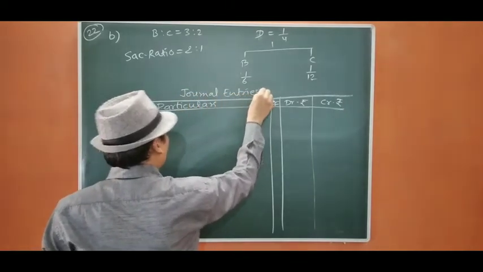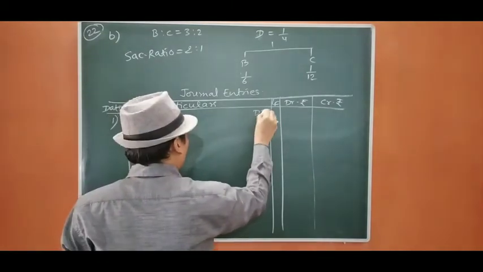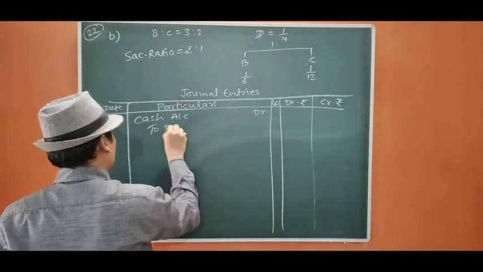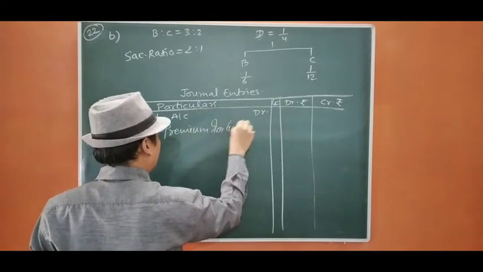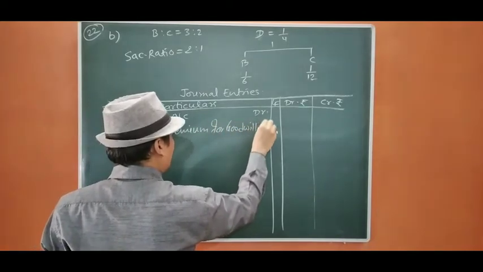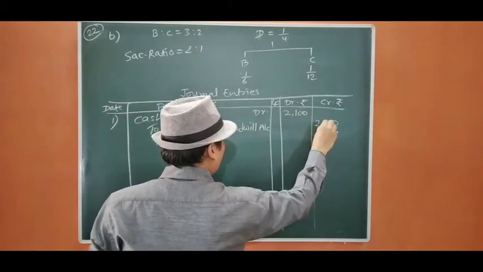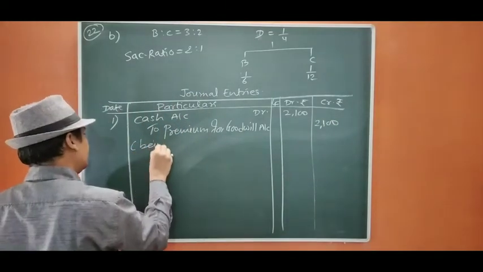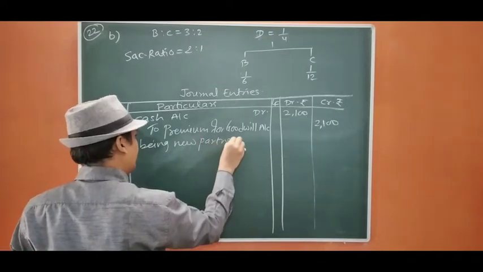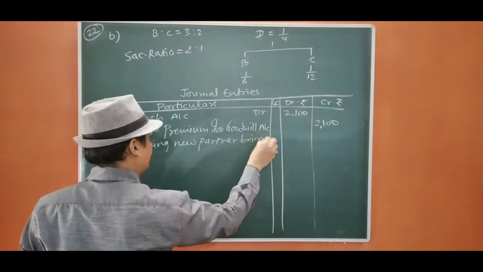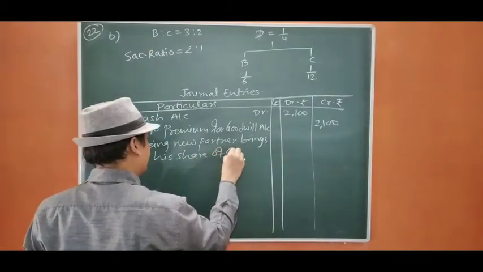Okay, first entry, cash account debit to premium for goodwill account, 2100. Okay, being new partner brings his share of goodwill.